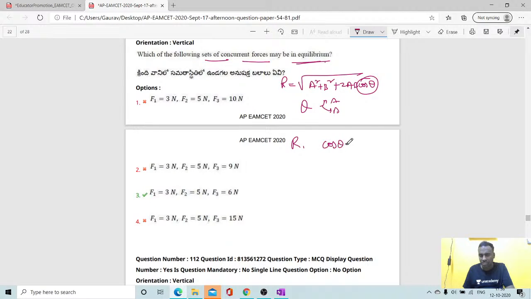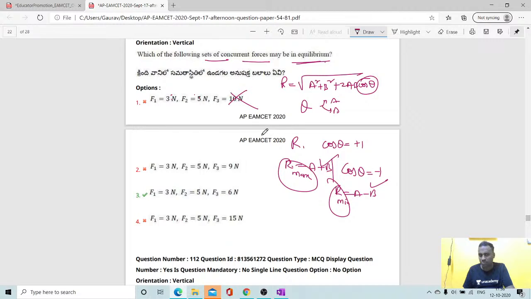If cos theta value is plus 1, r value is maximum, a plus b. If cos theta is equal to minus 1, then r value is a minus b. So always remember that it varies from r maxima to r minima, a plus b to a minus b. So 5 plus 3, 8, 5 minus 3, 2.